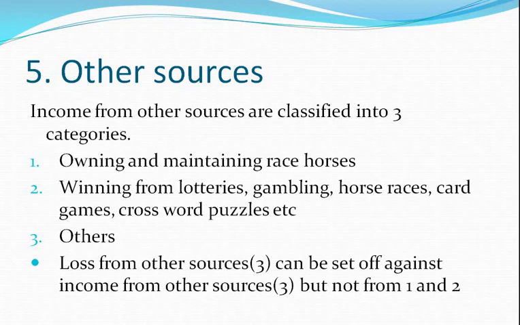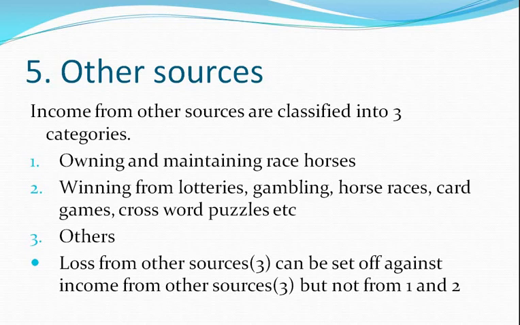Second is winning from lotteries, gambling, race horse, card games, crossword puzzles, etc. Third is others. Others includes subletting, pension, dividend received, interest received, etc. All comes under the third one, that is in others.